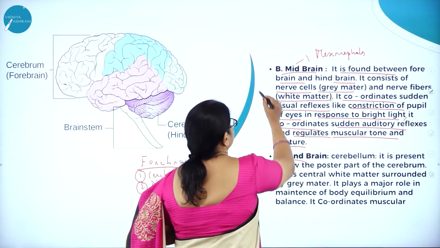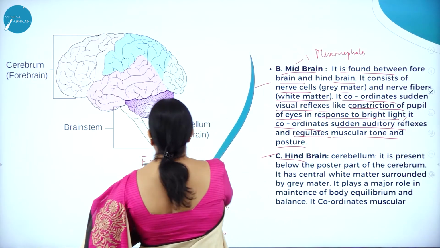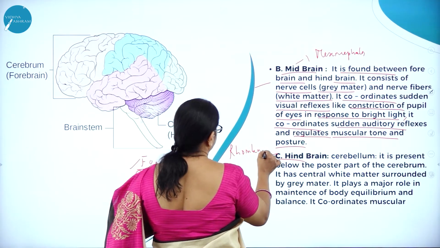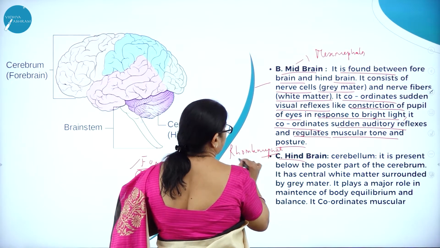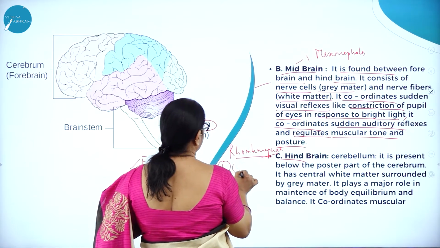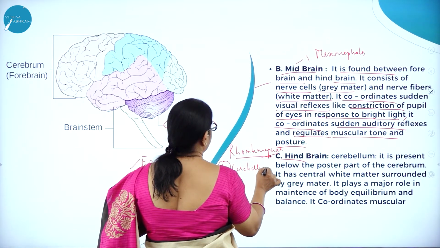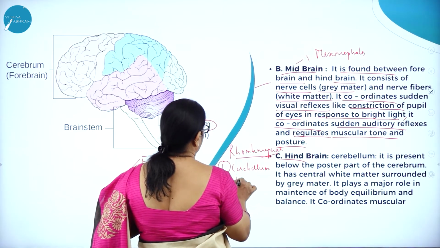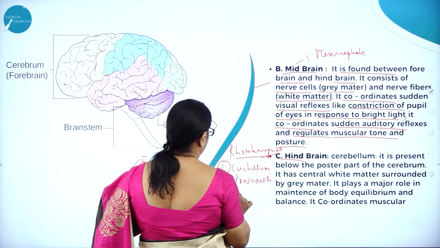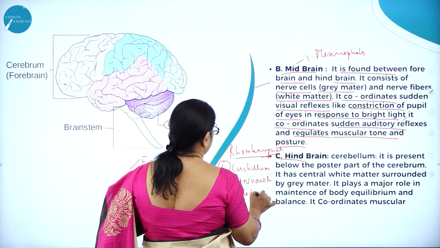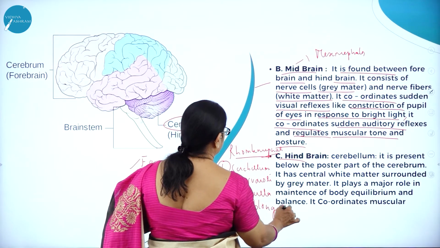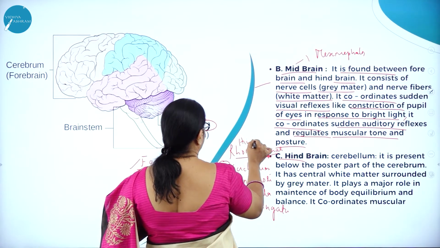Next is hindbrain. Hindbrain is also called rhombencephalon. Very important parts of the rhombencephalon, or hindbrain, are the cerebellum, pons varolii, and medulla oblongata. This is the hindbrain.